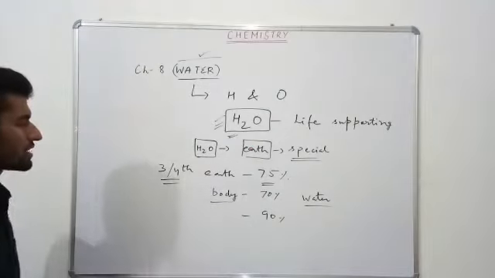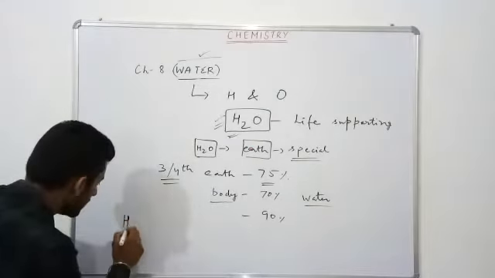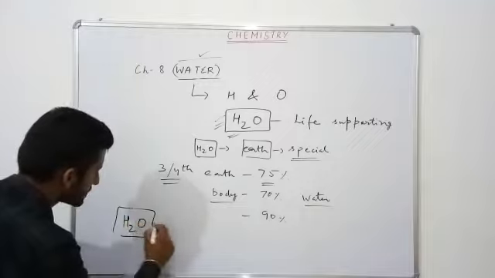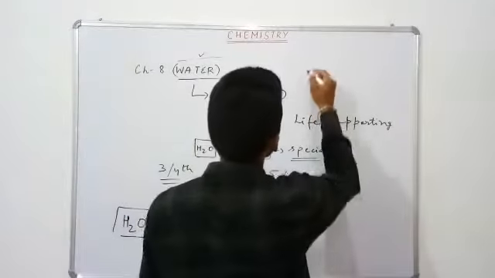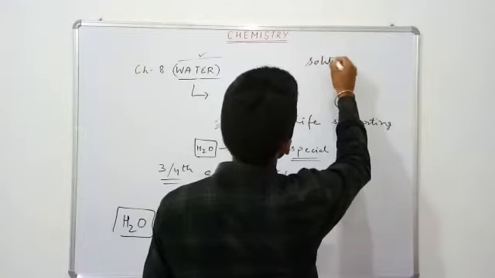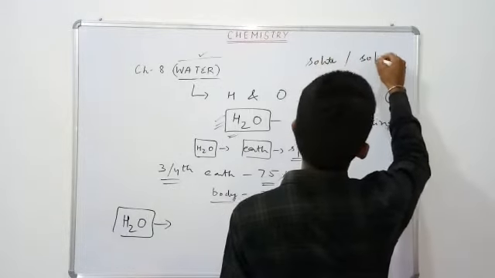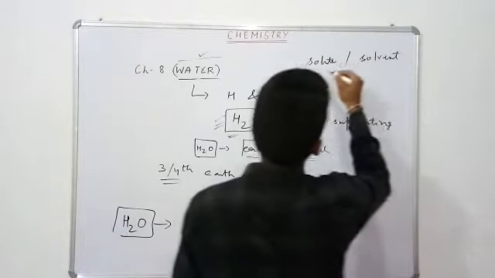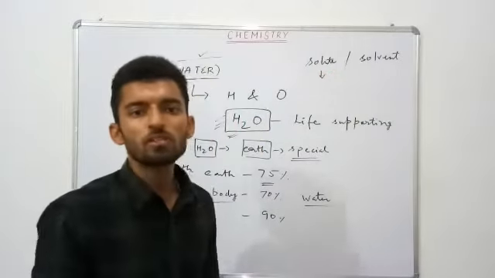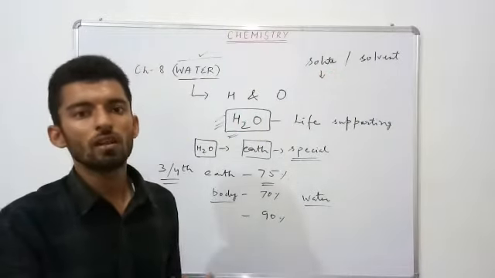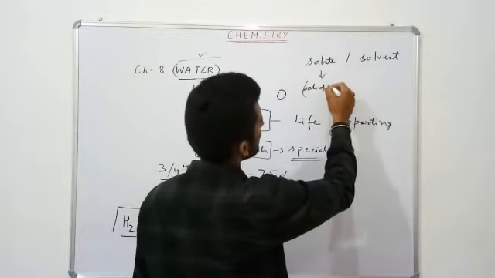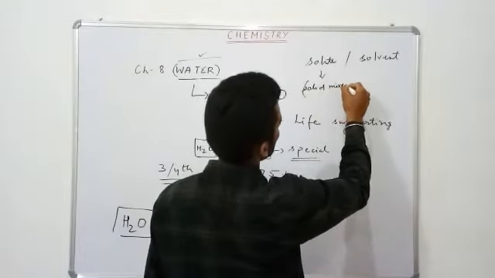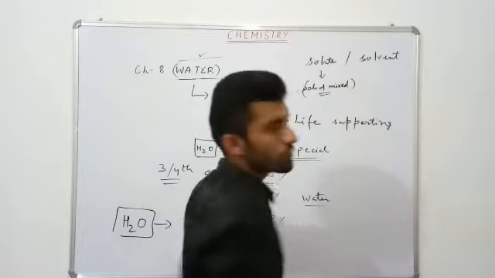Okay, now water has a very unique property: it can dissolve many substances in it. Two terms we studied earlier: one is called solute, another is called solvent. What is solute? The solid substance that gets mixed in a liquid. The solid that gets mixed in a liquid, that substance we call solute.